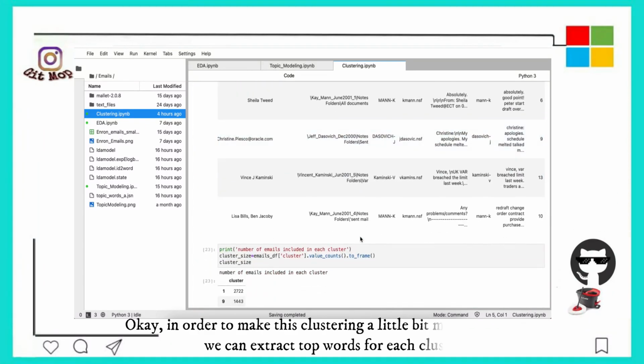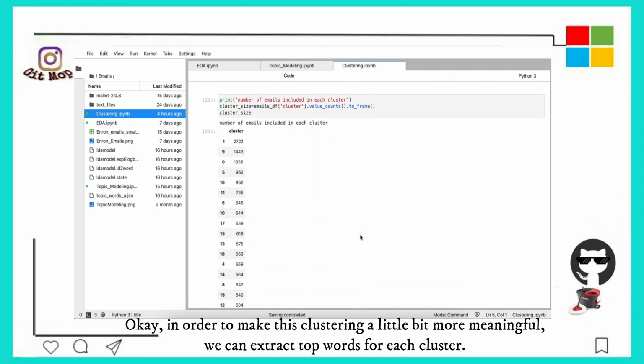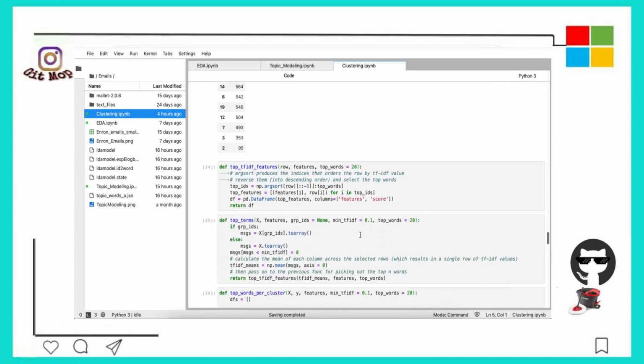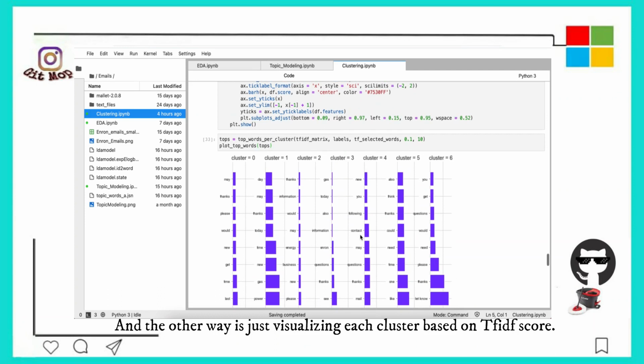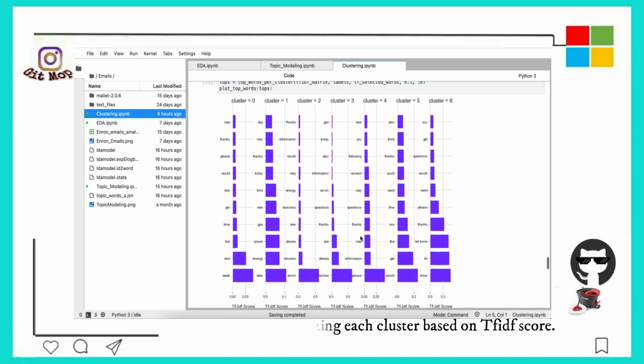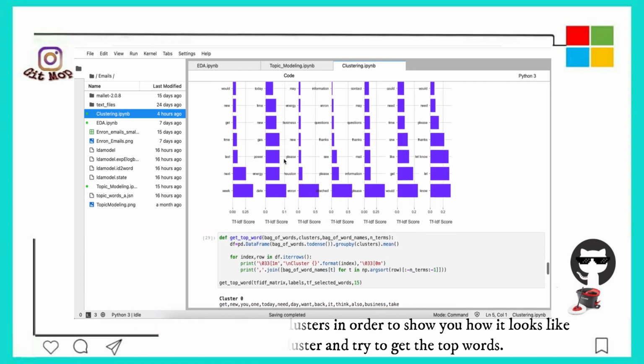Okay, in order to make this clustering a little bit more meaningful, we can extract top words for each cluster. The other way is just visualizing each cluster based on the IDF score. Here I selected 7 clusters in order to show you how it looks, the words in each cluster, and try to get the top words.